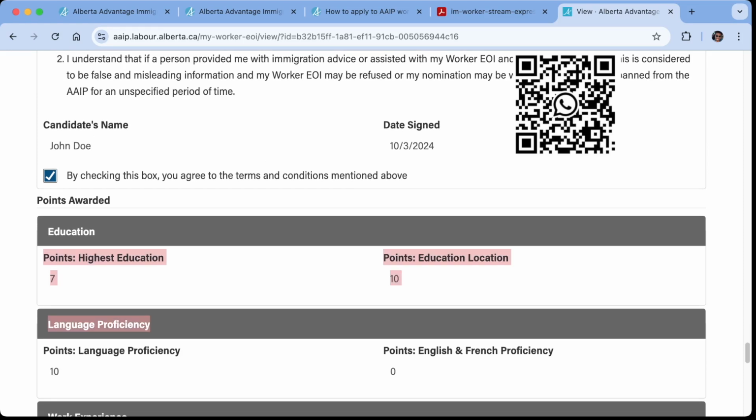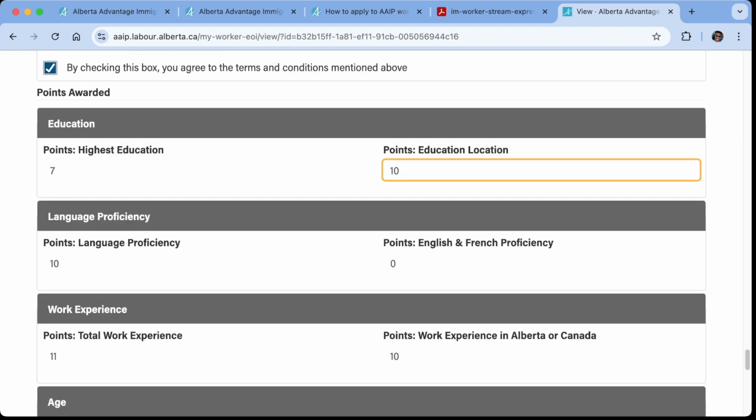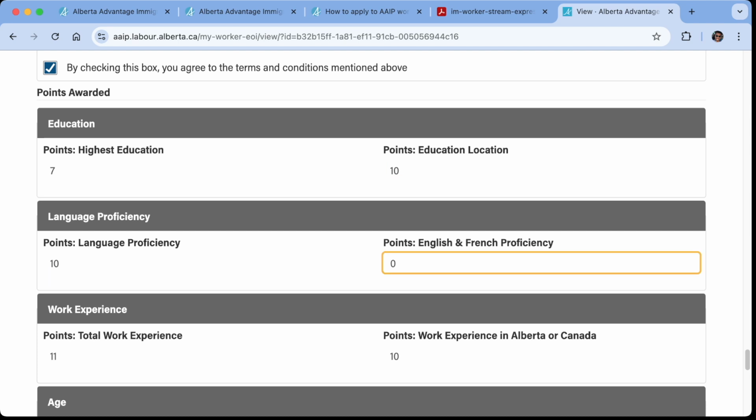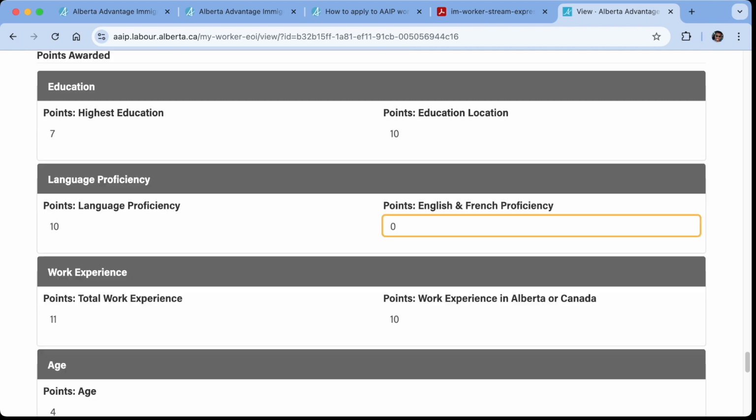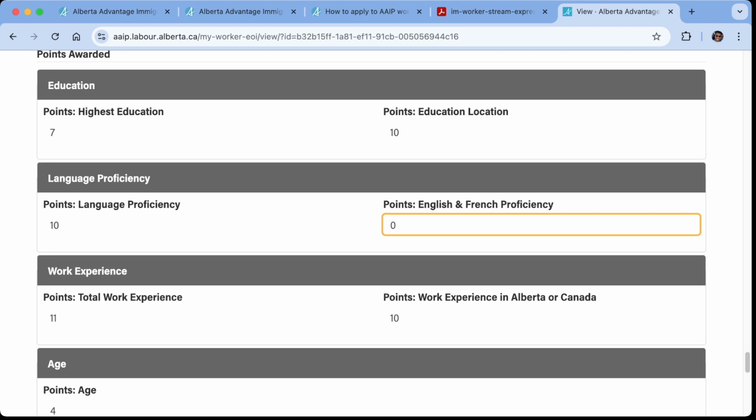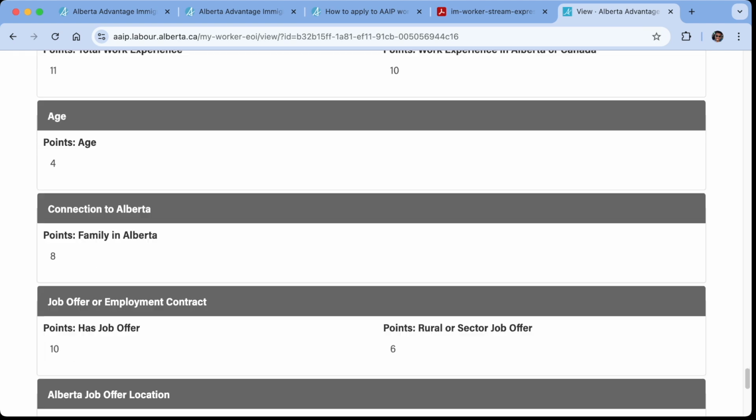17 points for education, 7 points for education, 10 points for location. 10 points for language proficiency. I got no points for English, French or bilingual proficiency. Work experience, 21 points. Age, I got 4 points. Family in Alberta, 8 points.